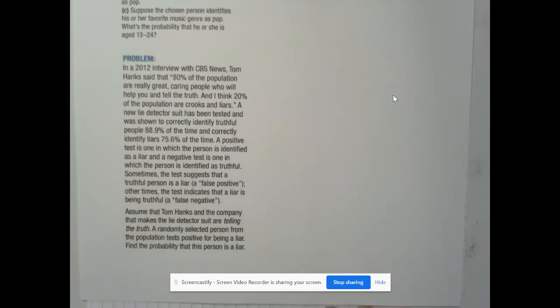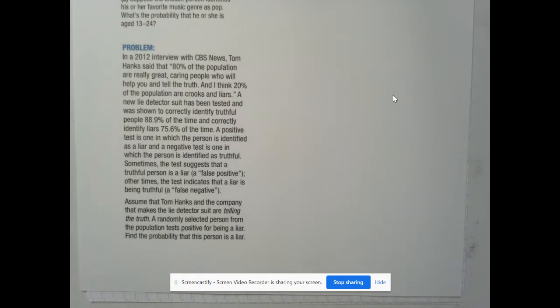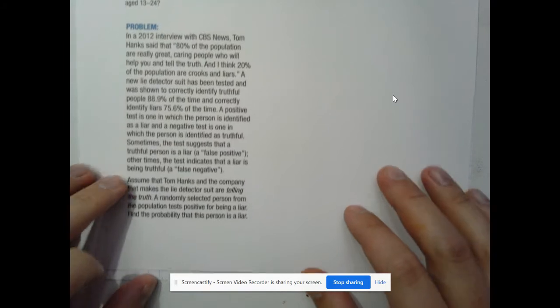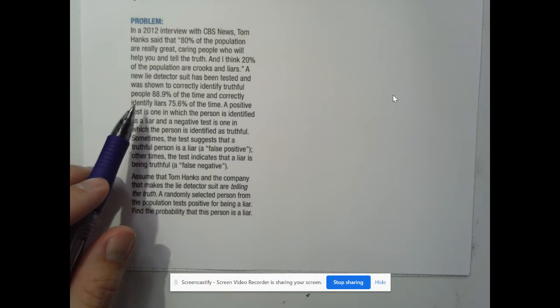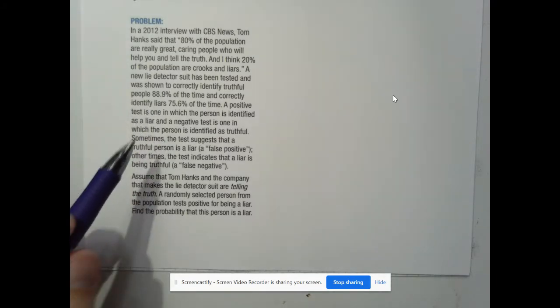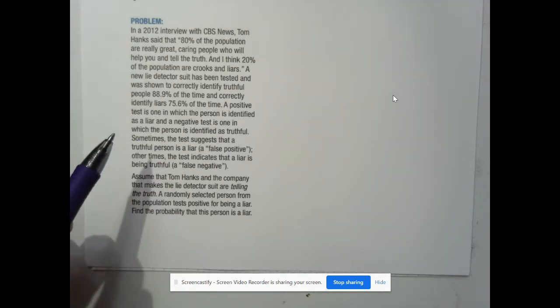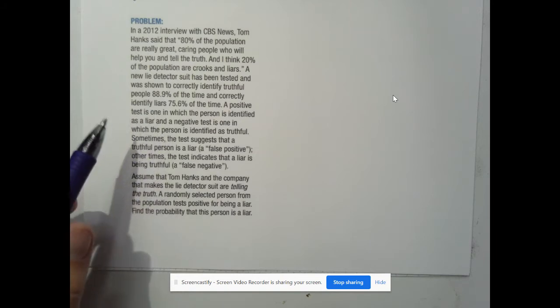All right, here we are, part 3 of 3. Get our second tree diagram example done. This one was an interview with Tom Hanks. 80% of the population are caring and truth-telling, and the other 20% are crooks and liars, right? So it's a quote from Tom Hanks. A new lie detector correctly identified truthful people 88.9% of the time, liars 75.6% of the time.